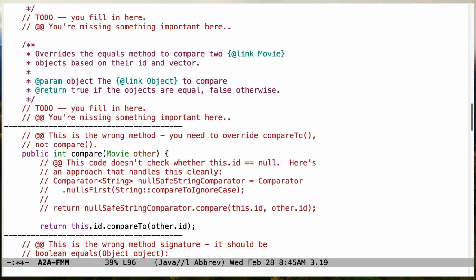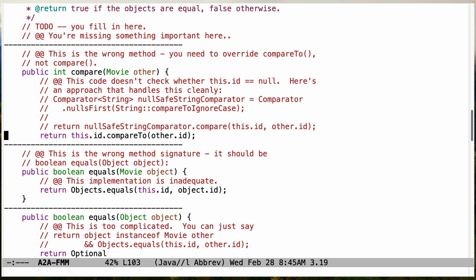So this is not the way to do the compare method. You want to implement the compareTo method, which is what comes from the interface that's inherited. And I think it also takes an object, not a movie. Leaving that aside, this code isn't really going to be null safe. So if for some strange reason ID becomes null, which shouldn't happen, but you've got to be prepared for it, this code will just kind of crash.